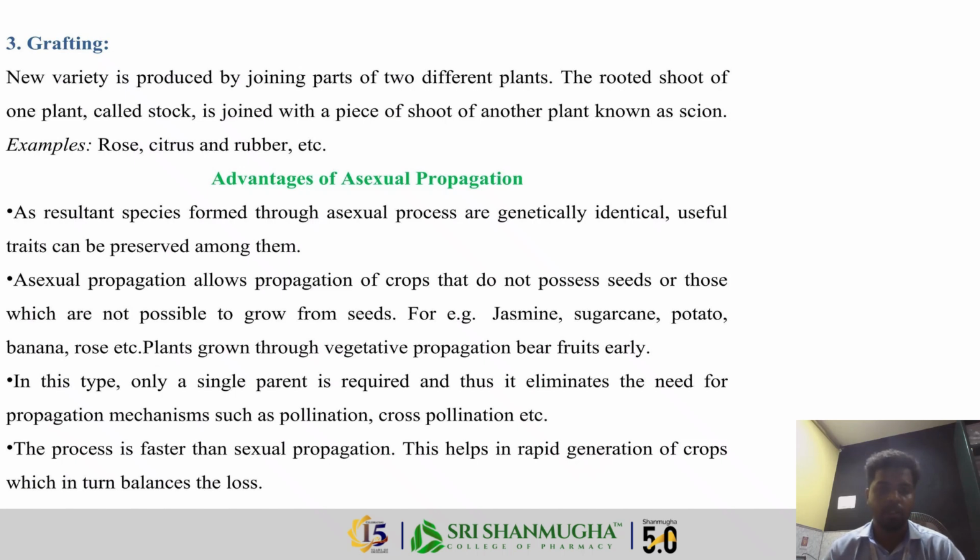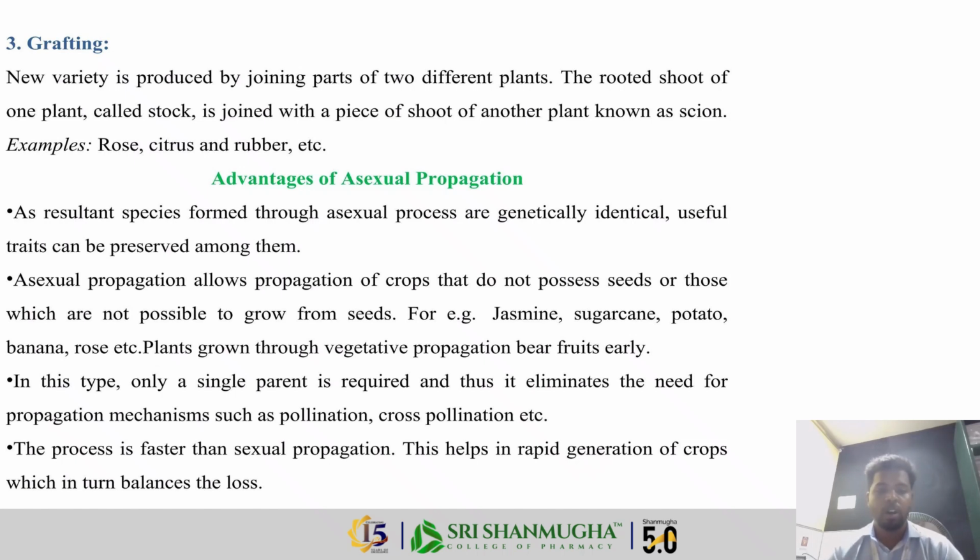The next one is grafting. This is a very important method. New varieties are produced by joining two parts of two different plants. The rooted shoot of one plant, called the stock, is joined with a piece of a shoot of another plant, known as the scion. Simply, two plants are joined together. The root part of one plant is called the stock, and the upper shoot part of the other plant is called the scion, so they grow as a single plant. Examples are rose, citrus, and rubus.